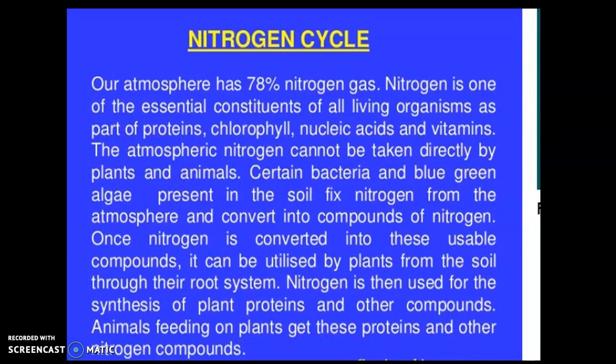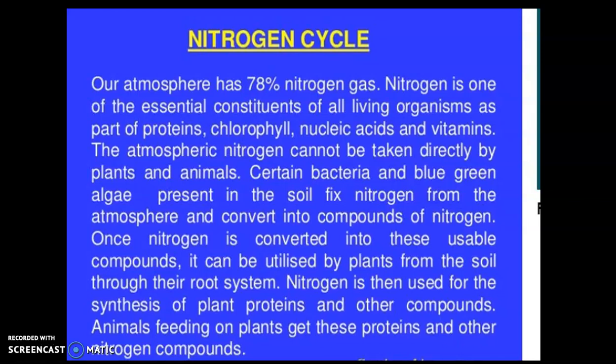Our atmosphere has 78% nitrogen, and you have studied this from class 6. Nitrogen is one of the essential constituents of all living organisms as part of protein, chlorophyll, nucleic acid and vitamins. The atmospheric nitrogen cannot be taken directly by plants and animals. Certain bacteria and blue-green algae present in the soil fix nitrogen from the atmosphere and convert it into compounds of nitrogen. All these lines are taken from the class 7 book, where you know that leguminous plants usually store nitrogen, and they convert that nitrogen into a soluble form which plants can take.